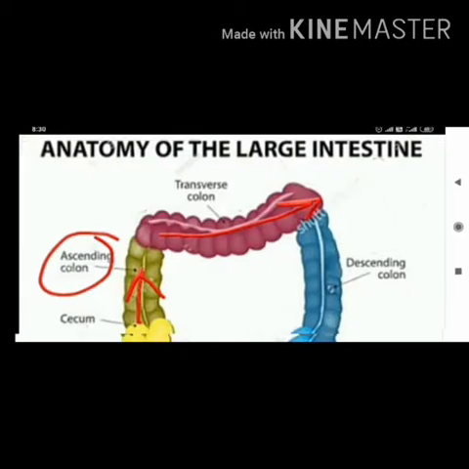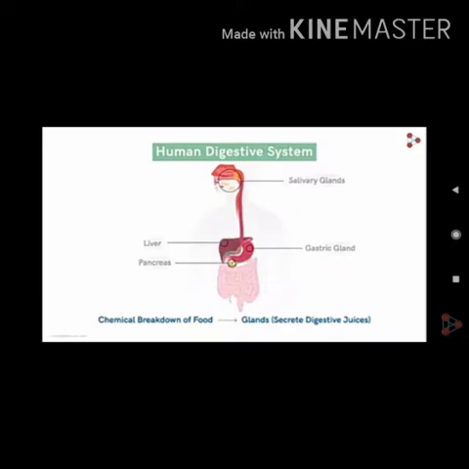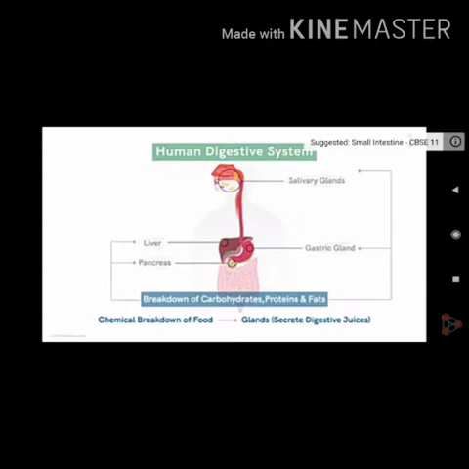Right? Now next is your digestive glands. The alimentary canal is associated with certain glands which secrete some enzymes which help in the process of digestion. And the main glands among the digestive glands are salivary glands, gastric glands, pancreas, liver and intestinal glands. Now first we will talk about these glands, they help in chemical breakdown of food, right? Because they secrete enzymes.